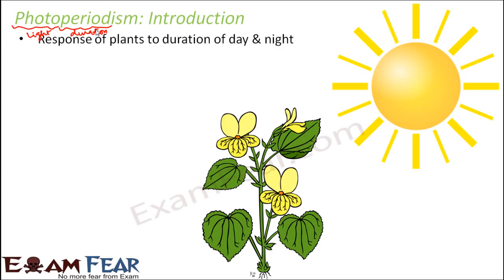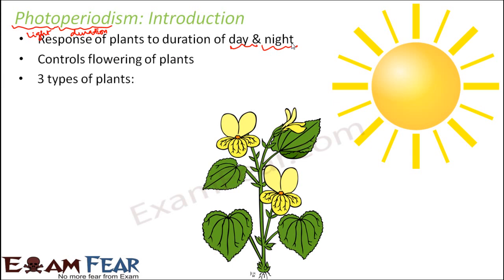So it is the response of plants to the duration of day and night. When I say duration of day and night, day is all about a lot of light, night is all about no sunlight. So how do plants respond? How does the flowering in a plant respond with the change in this duration? Different plants need a different duration of exposure to light. It controls the flowering of plants, as I said.